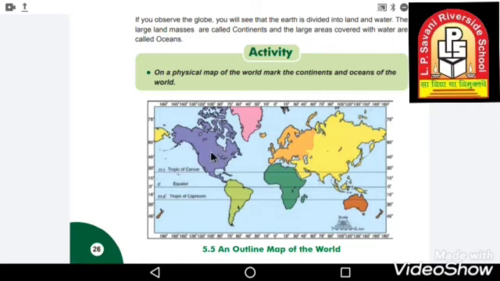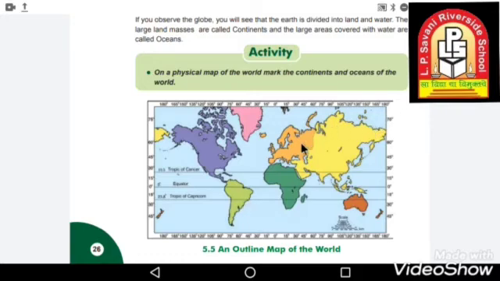The purple color land you can see is North America. You have to write it down, on your map or in your textbook. The light green part is South America.